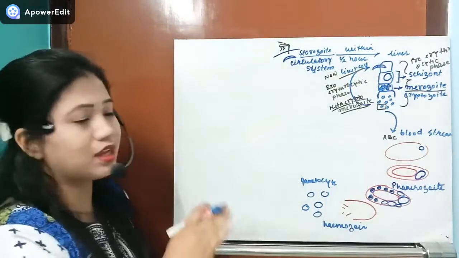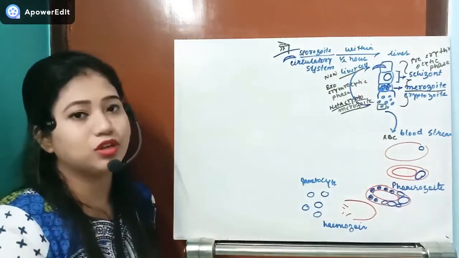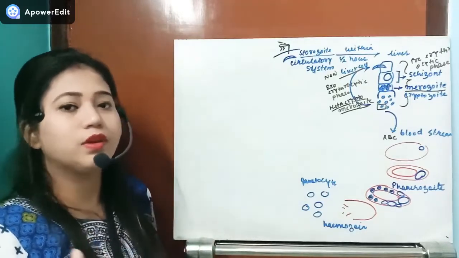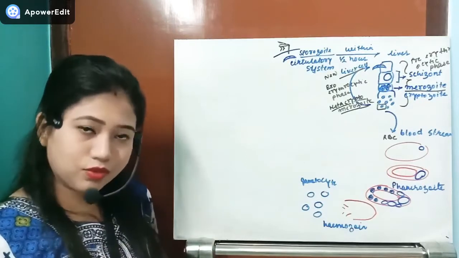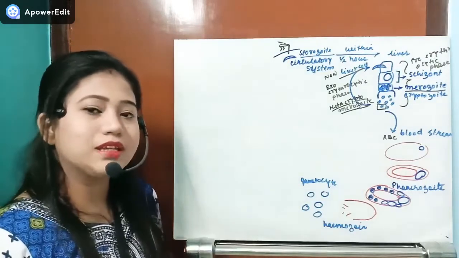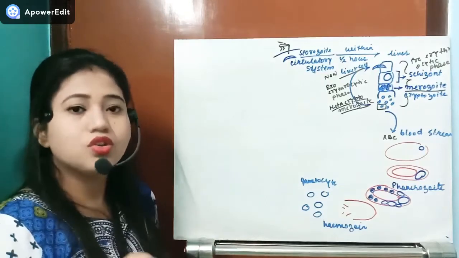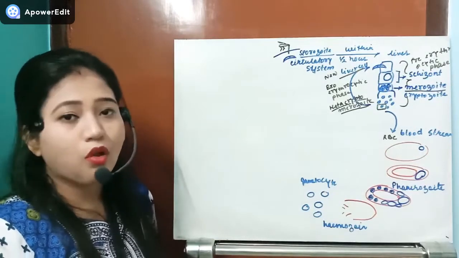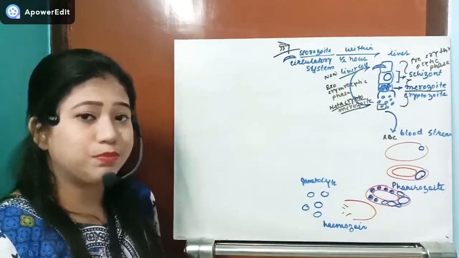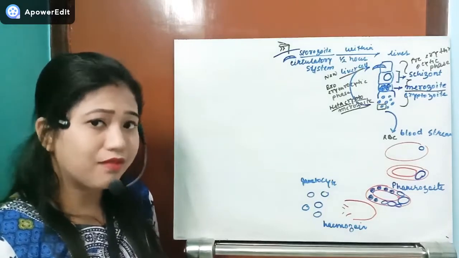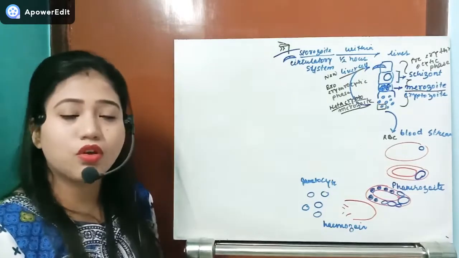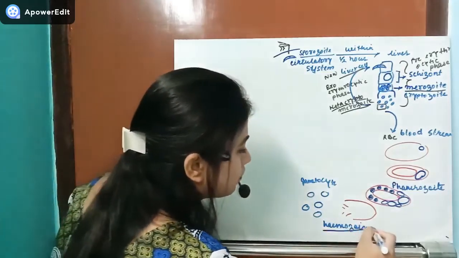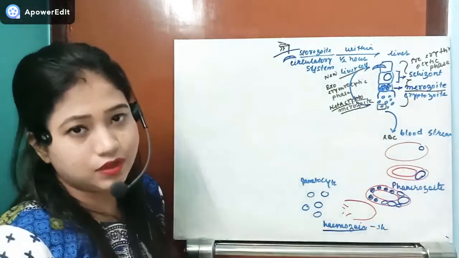This whole life cycle we are talking about is only for Plasmodium vivax. If it is a different Plasmodium species, the dots will also be named differently, so different types of dots will be developed. In the case of Plasmodium vivax, it is Schaffner's dots. Those Schaffner's dots will start to be deposited under the skin, or maybe inside the liver, or maybe in the spleen. Okay, so that's why an individual who has malaria will have problems of the liver and spleen also. So now just see, due to this hemozoin, that individual will have shivering as well as fever.